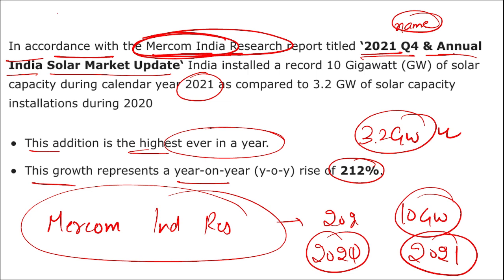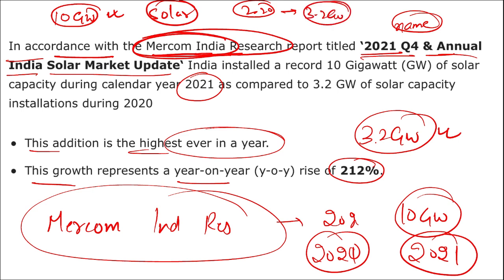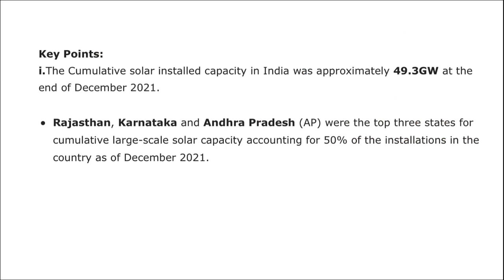And what is the rise in 2021? A straight 10 gigawatt of energy was installed in the year 2021, and that too it is solar energy we are talking about. In 2020, 3.2 gigawatt of solar energy capacity was installed. The cumulative, or total, solar installed capacity in India was approximately 49.3 gigawatt at the end of December 2021.